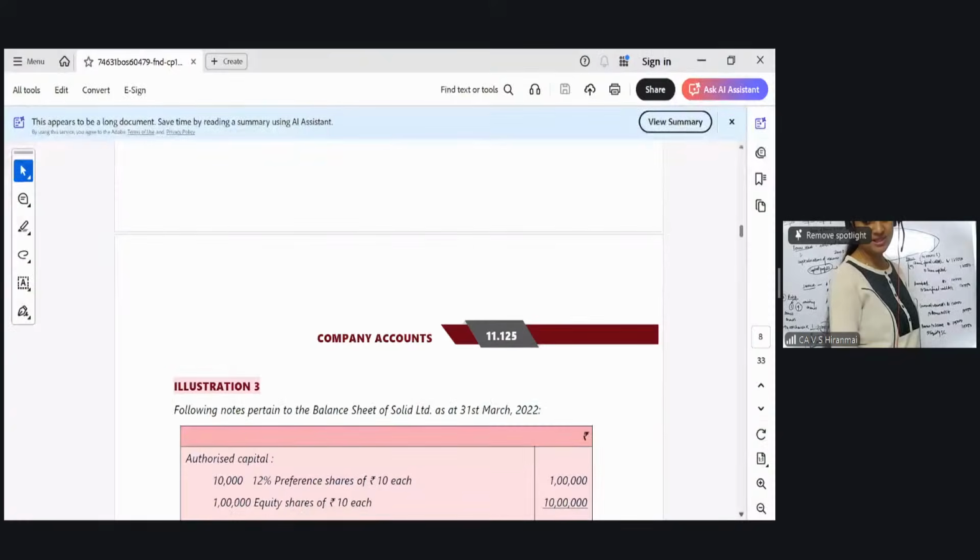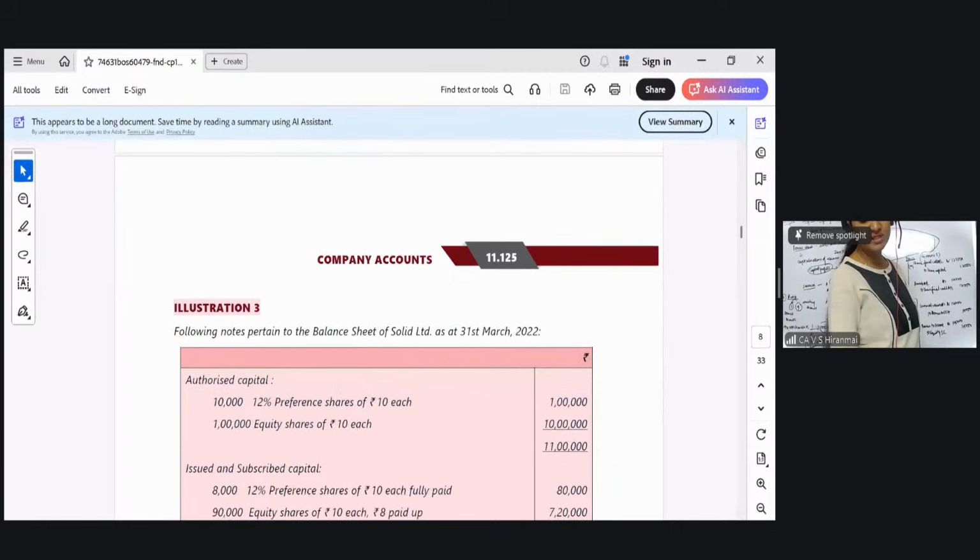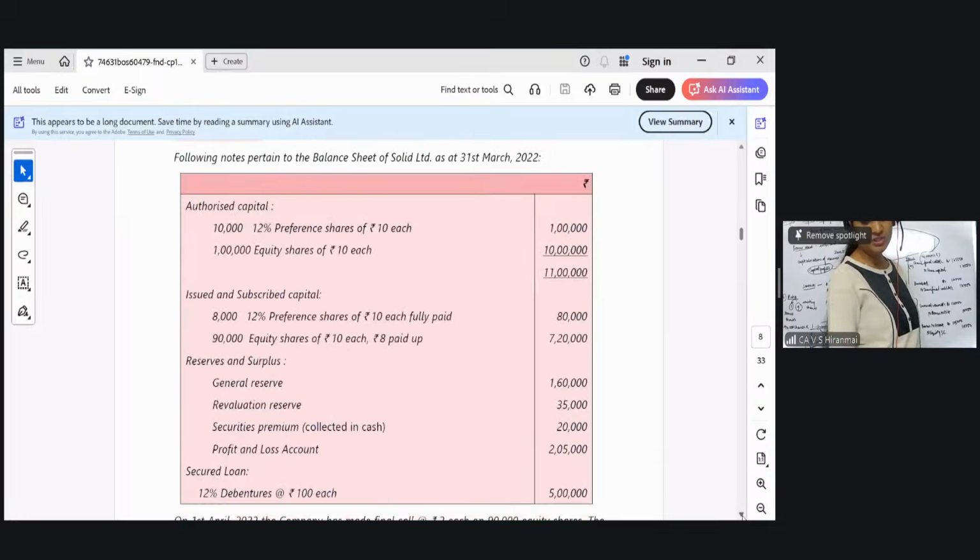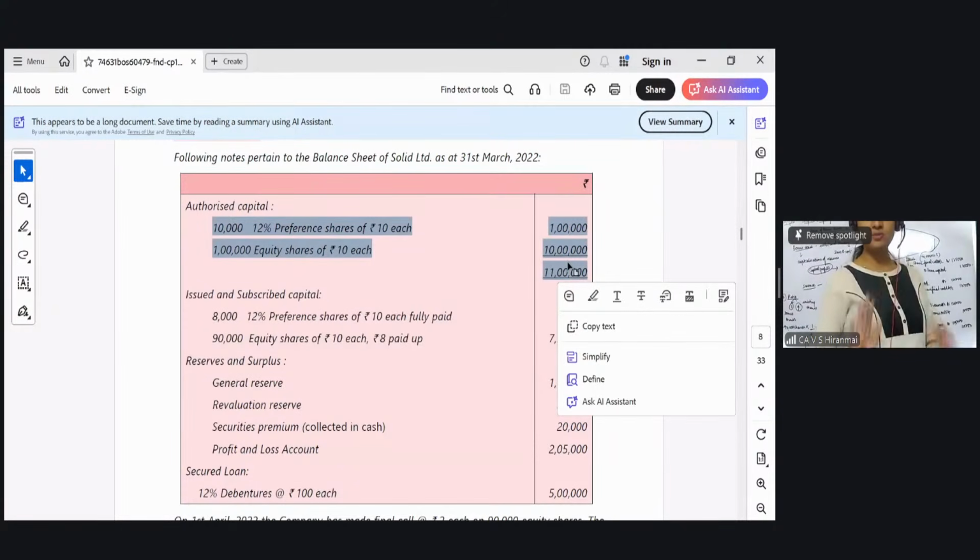Now come to the third question. This is the most important question. This is how a full-fledged question will come in your exam. Now I want everybody of you to see this question. The following notes pertain to the balance sheet. These are notes of accounts to the balance sheet. Authorized is given. What should I do with authorized? Don't do anything right now.